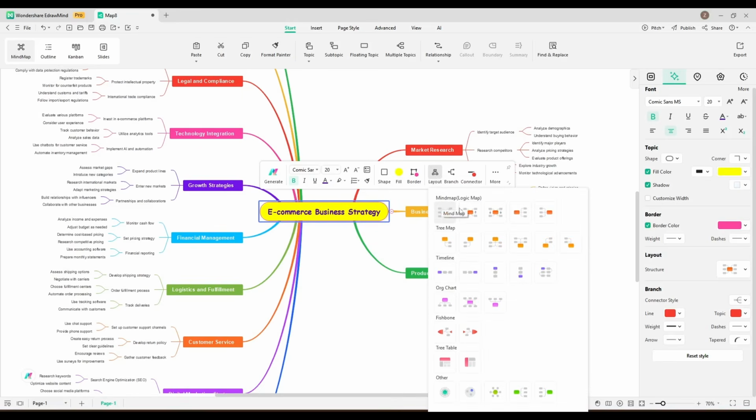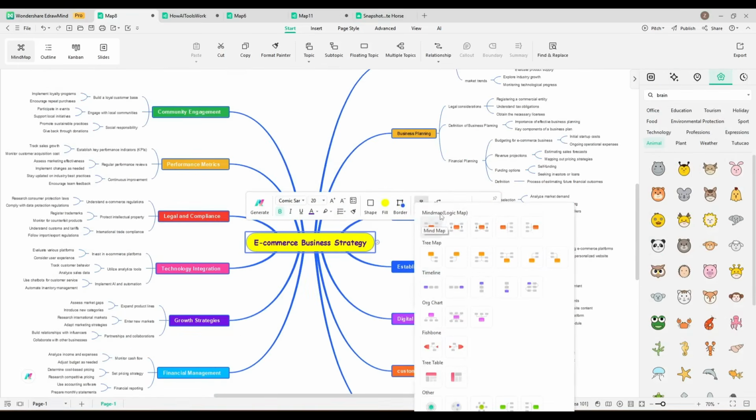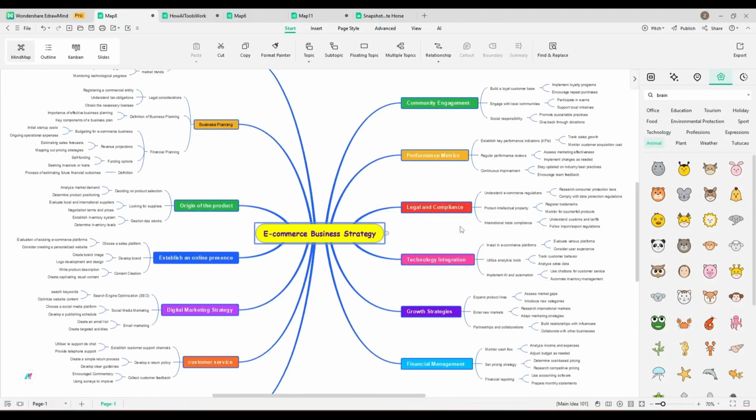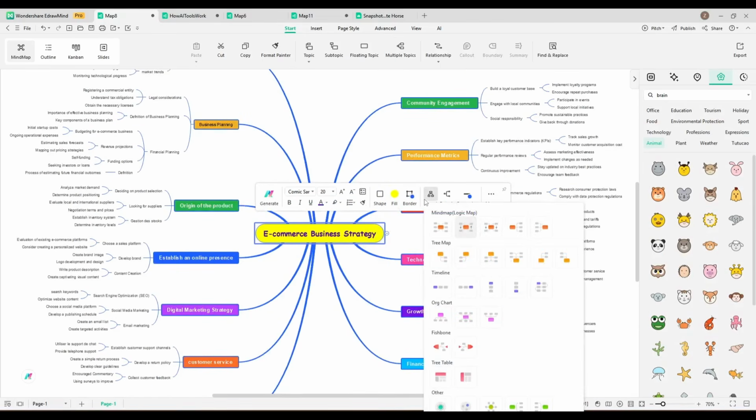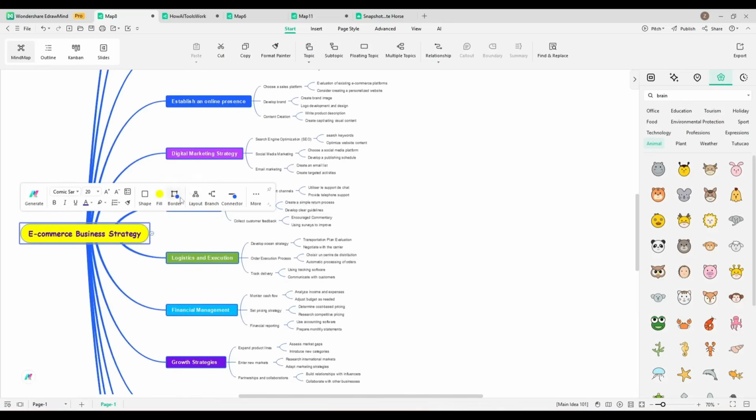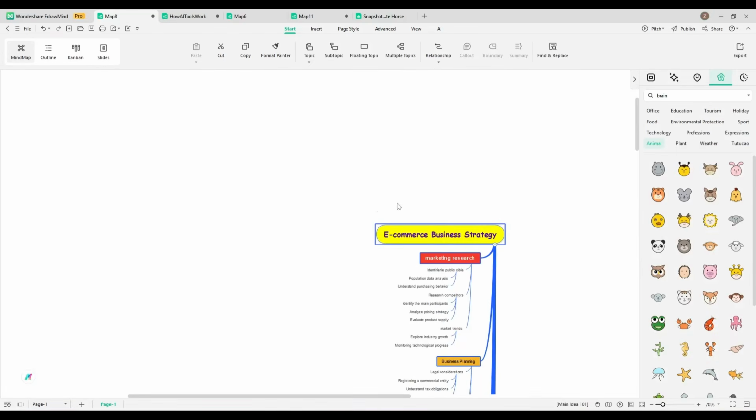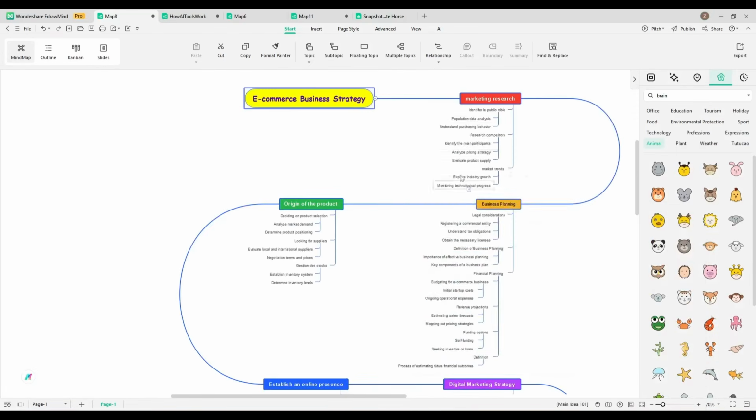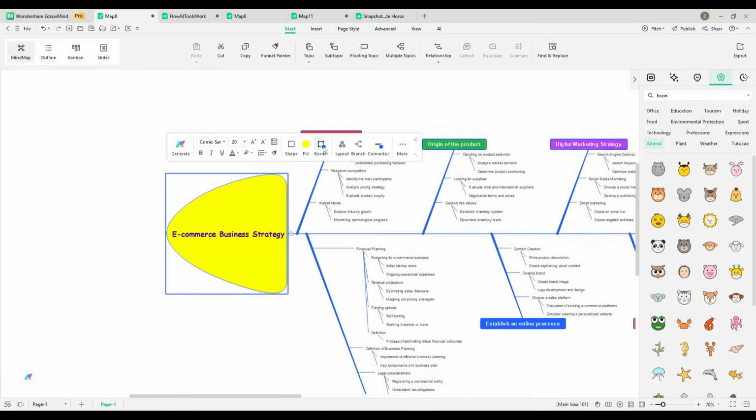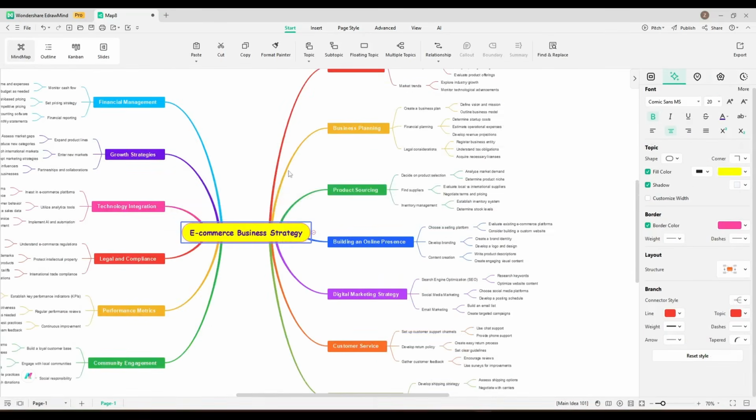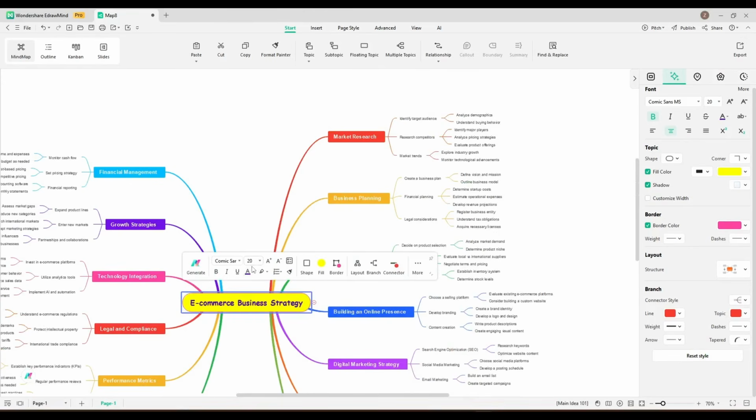Next, in the layout setting, you can change the layout of your mind map. Here you will find a bunch of options. These are the logic map templates. If you click any one from here, you will notice the changes in your mind map. In the same way, you can change your mind map to a tree map, timeline, org chart, fishbone, tree table, and others. That's amazing. So now you don't need to spend hours creating different types of mind maps.